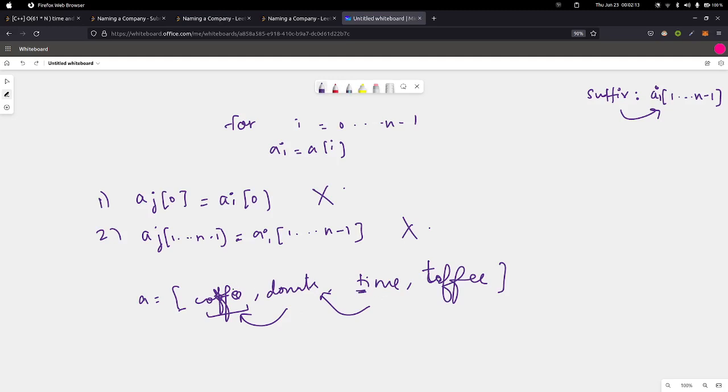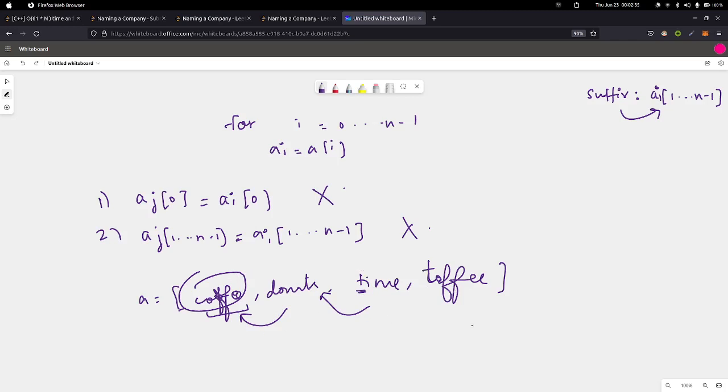So how do we optimally check this indirect way of connection of coffee and toffee, right? Somehow we couldn't map time and coffee, because coffee had the same suffix as toffee, and toffee ended up having the same starting letter as the current string. So how is this possible?